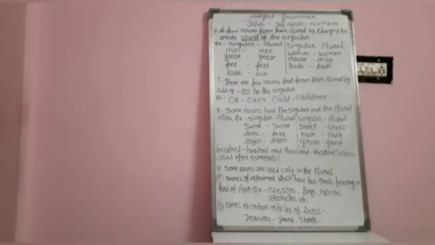The next rule is there are a few nouns that form their plural by adding EN to the singular, like ox, plural is oxen. Child, plural is children. The next rule is some nouns have the singular and the plural alike, means both singular and plural are the same. For example, swine, plural will be swine.